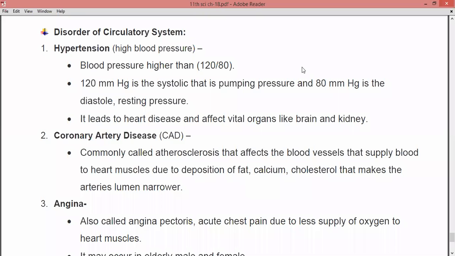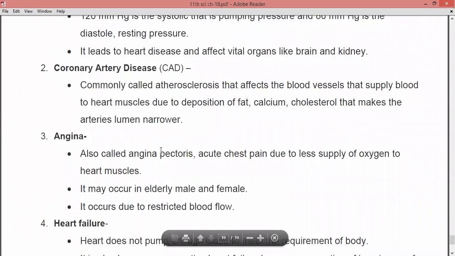The second type of disease is CAD, that is coronary artery disease, right? It is commonly known as atherosclerosis. This atherosclerosis is nothing but CAD, that is coronary artery disease, and it affects the blood vessels that supply blood to the heart muscles, due to deposition of fat, calcium and cholesterol that makes the arteries' lumen narrower. So this atherosclerosis is the disease which affects your blood vessels, that is the arteries, right?